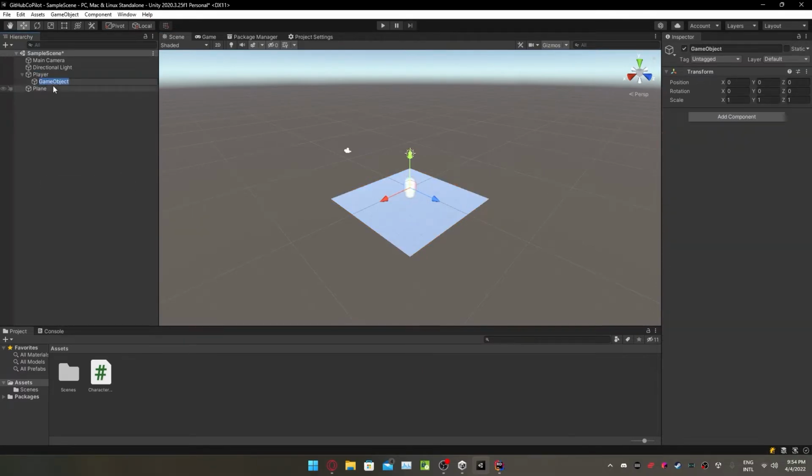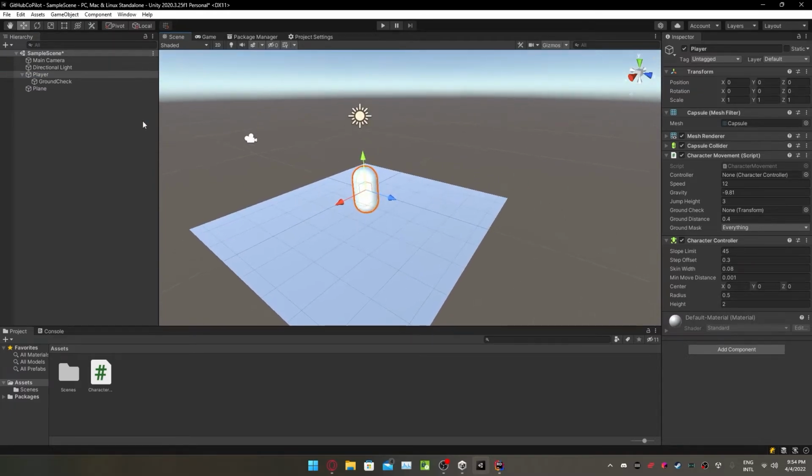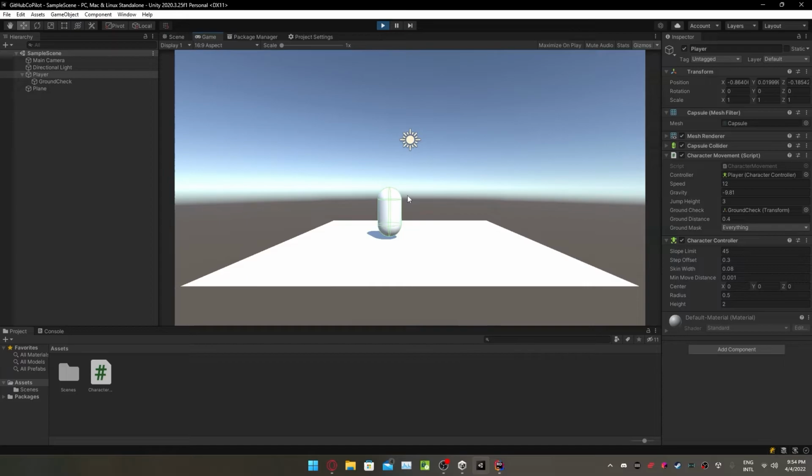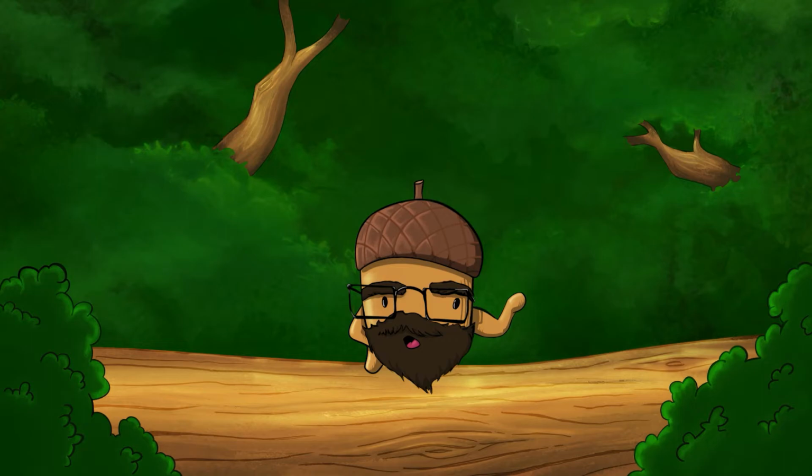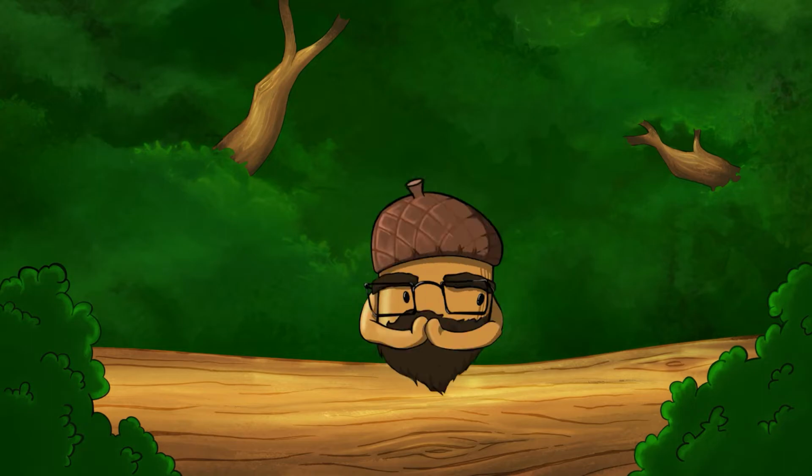We need another empty, which is the ground check. Let's put it at -1, so it's on the bottom of our character. And give it the ground check. It works without any flaws. That's so weird. Yes, it needs to learn some more things until it's completely usable, but even the state now